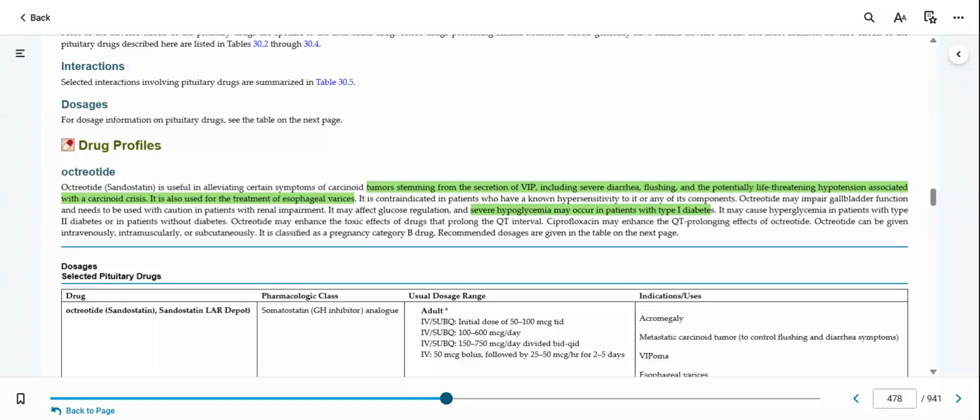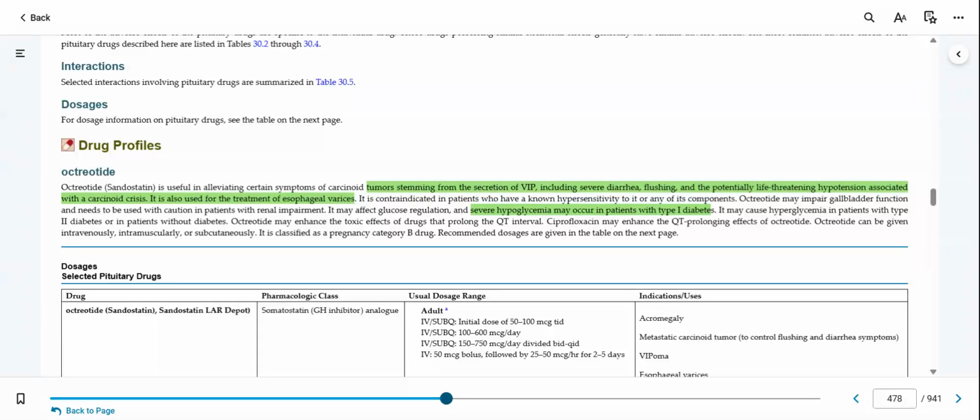It is contraindicated in patients with a known sensitivity to it. It can also impair gallbladder function, so it needs to be used in caution with patients with gallbladder issues or renal impairment. It can also affect glucose regulation, so severe hypoglycemia can occur in patients with type 1 diabetes. It can cause hyperglycemia in patients with type 2 diabetes. So either one of those, we'll want to note that we want to monitor those patients, any patient with type 1 or type 2 diabetes, for their glucose levels.